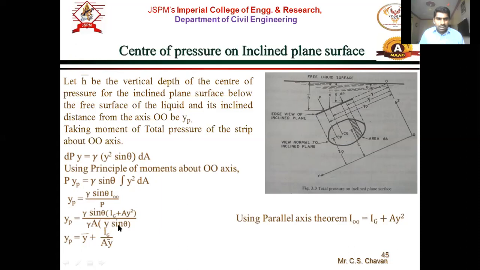So x bar is nothing but y bar sine theta. So this P is gamma A x bar, or gamma A y bar sine theta. So yp is equal to y bar plus Ig upon A y bar. Just a simplification of the above step. Sine theta and gamma get cancelled, and what remains is y bar plus Ig upon A y bar.